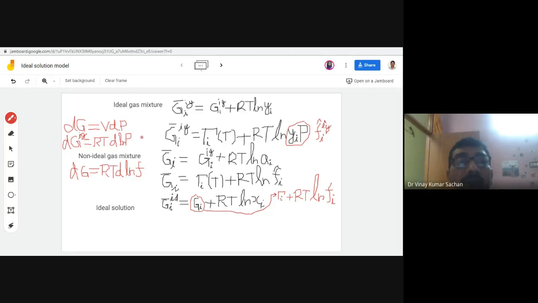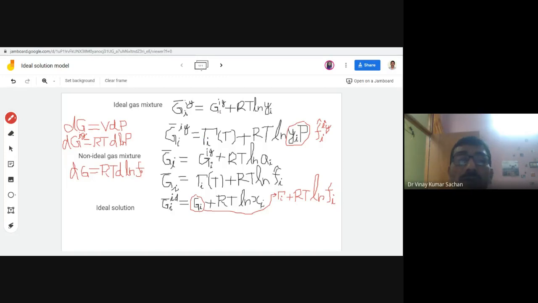Okay, are you comfortable with these things? So from here only, these are the basic fundamental relations we are writing here. So how do we write this one? Integrate between two states. One state you take the ideal gas state, pure gas state, component i, and then you take this component inside the ideal gas mixture, and then you write simply RT d ln. So it will become the ratio of the fugacities.